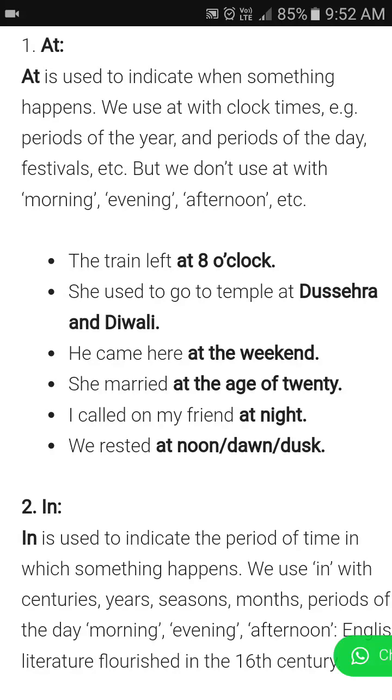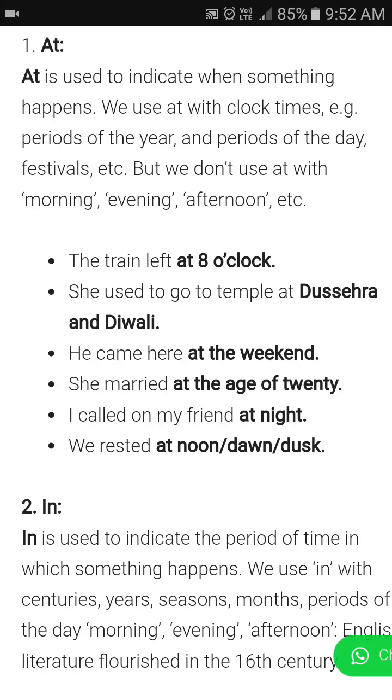Today we are going to start a new topic, that is preposition. What is a preposition? Preposition is a part of speech. A preposition may be defined as a word or a group of words, for example, at, in, out of, etc. It can be used before a noun, pronoun, gerund, etc. to show its relation with another word in a sentence.